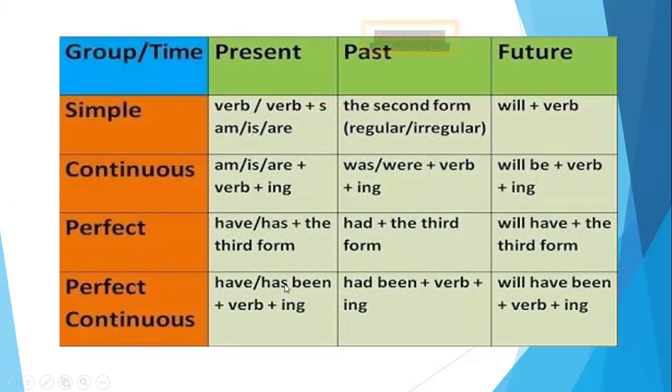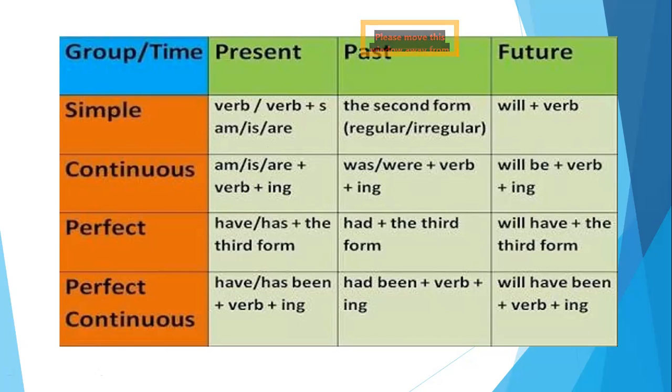Let's go through the present tenses first, then the past and then the future. And the continuous tense, again, it's am, is, or are with the verb and an ing. The ing is a clear indication that you are having a continuous tense. You can find it out very clearly if there's an ing.